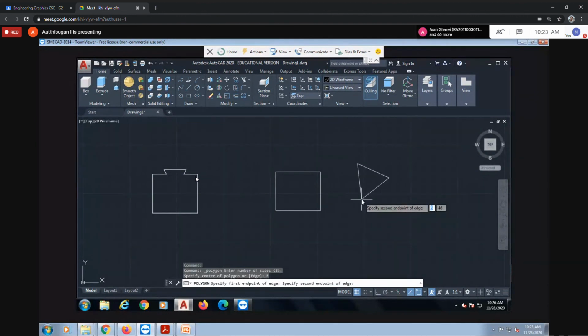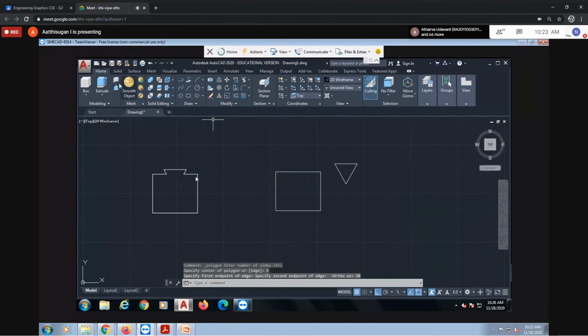Press F8, ortho mode is on. 30. Next, from the center point to here is 20. Then enter. Then using the move command, select object, enter, move this corner with ortho mode off up to here. Now delete this line. Now you can see it in 3D.